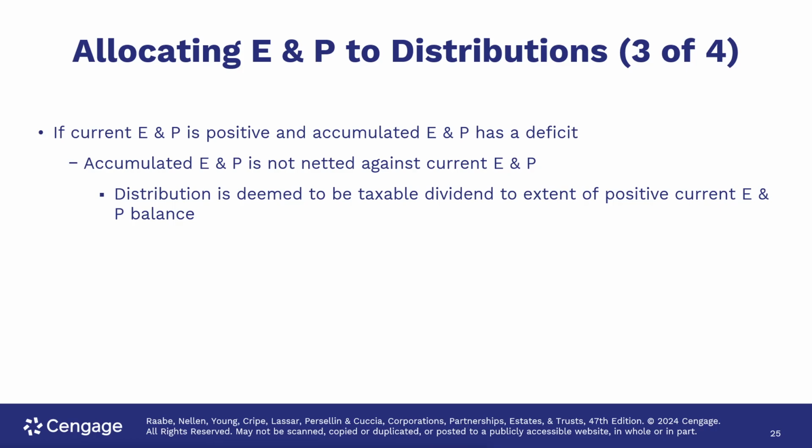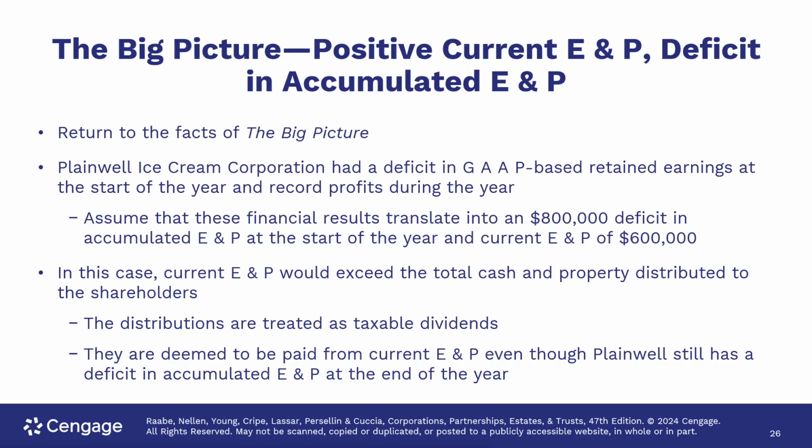If current earnings and profits is positive and accumulated earnings and profits has a deficit, accumulated earnings and profits is not netted against current earnings and profits. The distribution is deemed to be a taxable dividend to the extent positive current earnings and profits can cover that balance of the distribution.